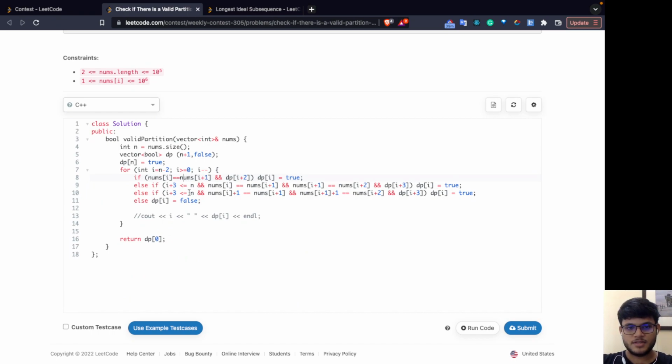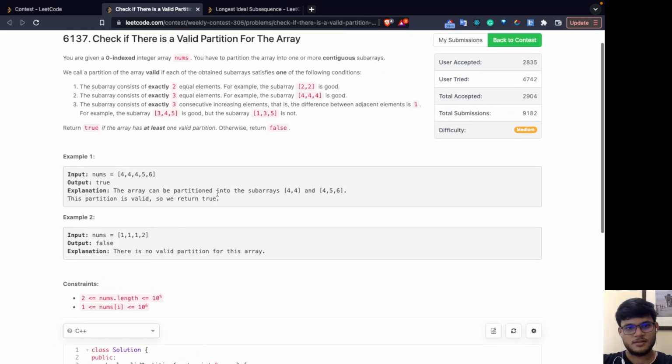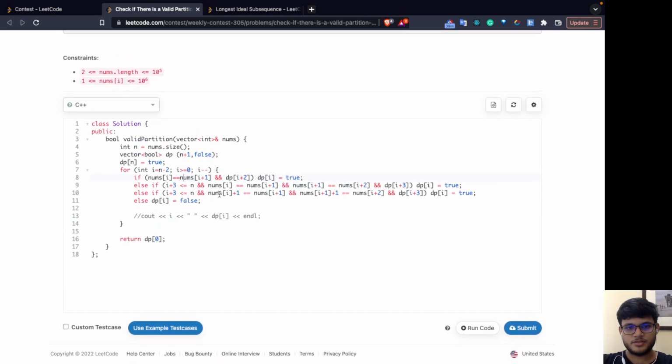Similarly for I plus 3 less than or equal to n, and the third case, which is the increasing case: nums[i+1] is equal to nums[i] plus 1, and nums[i+2] is equal to nums[i+1] plus 1, meaning the increasing case, and DP[i+3] is true. Then DP[i] is obviously true. If that is not the case, then DP[i] is false.